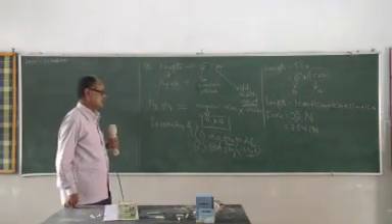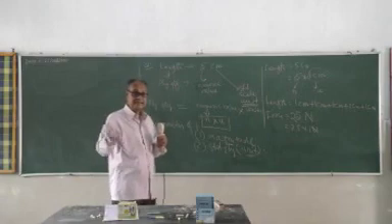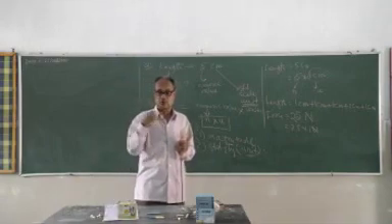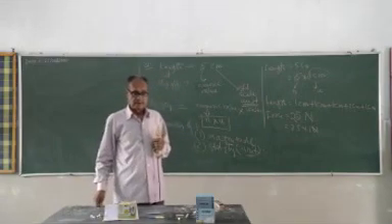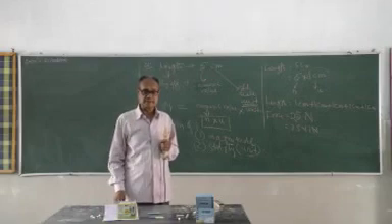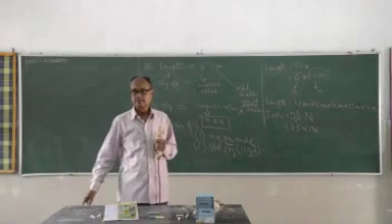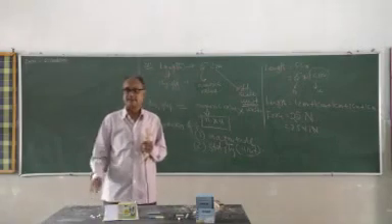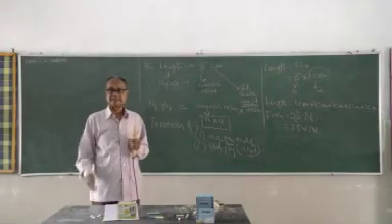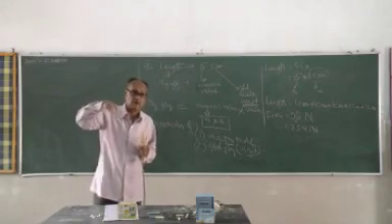So the meaning is, go to the definition again: how many times the standard quantity, that is unit, is contained in the physical quantity.